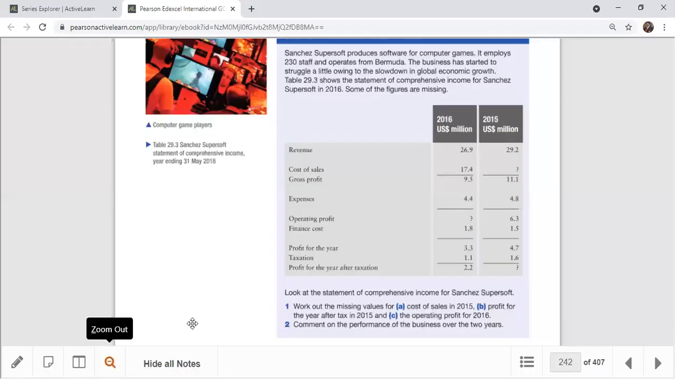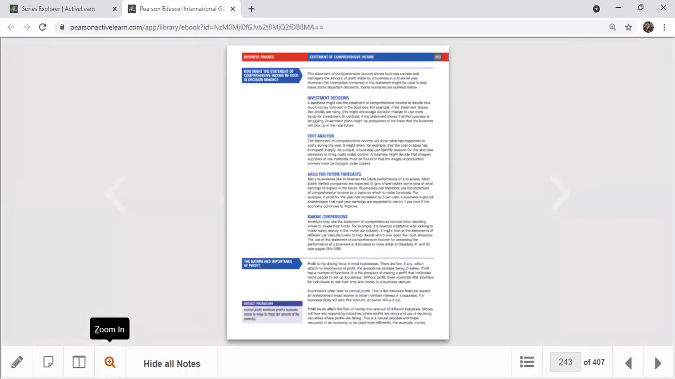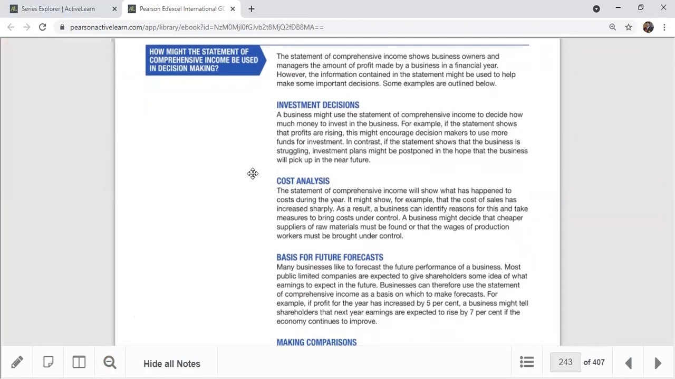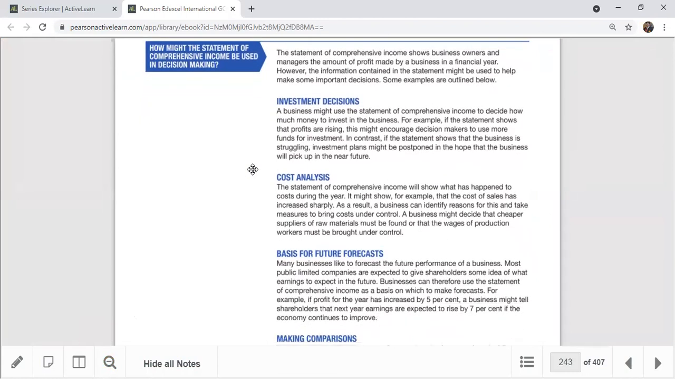We are talking about the importance of preparing SOCI. I can see why this is important. How might the statement of comprehensive income be used in decision making? This is really a very, very important section, because we should know how to read the financial statement, and we should know what is the importance of preparing it. Some people just prepare for the sake of preparing, but there are so many benefits. The users' applications of this is really important.